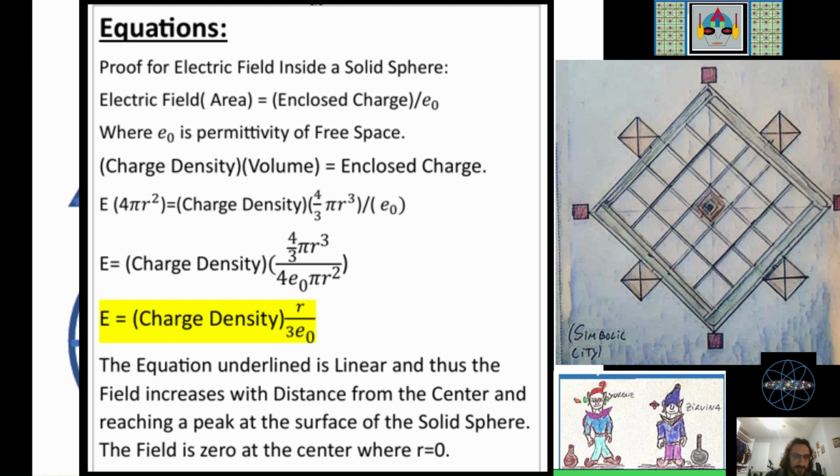So all we're doing is using the equation that we had at the top, where the electric field times area equals enclosed charge over the constant of proportionality.